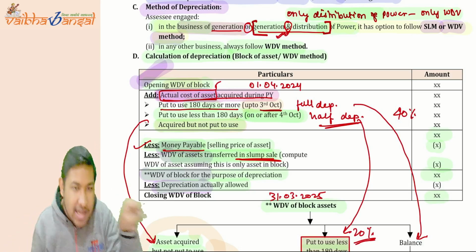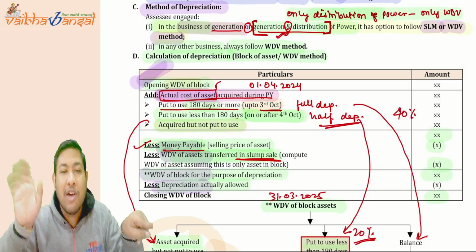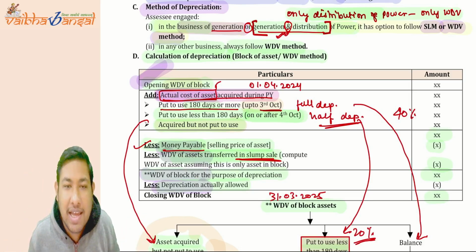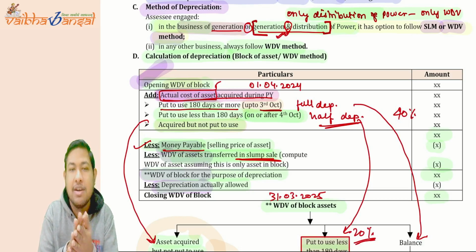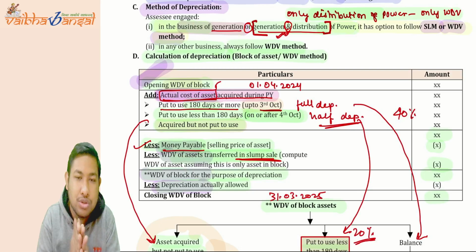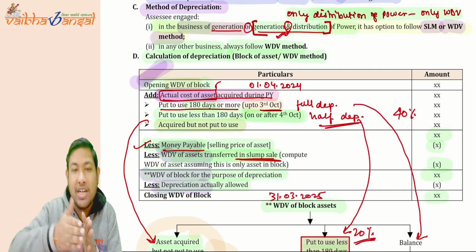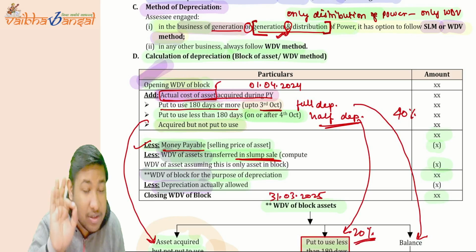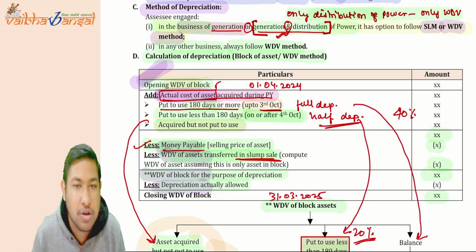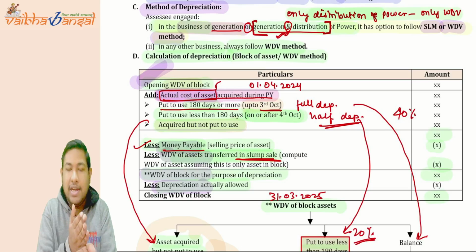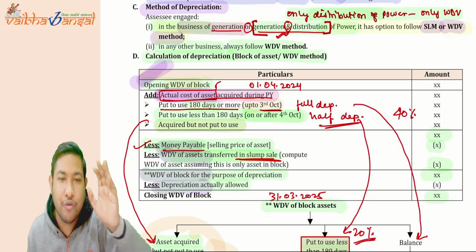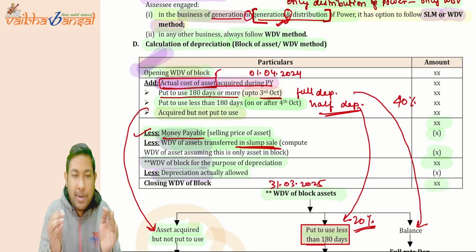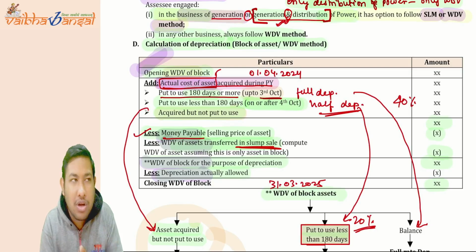If it is used for less than 180 days, that is on or after 4th of October, then we are going to take half of the depreciation. But if it is used for more than 180 days, or exactly 180 days, which is also allowed, then up to 3rd of October is the date, and until then we can take full depreciation.